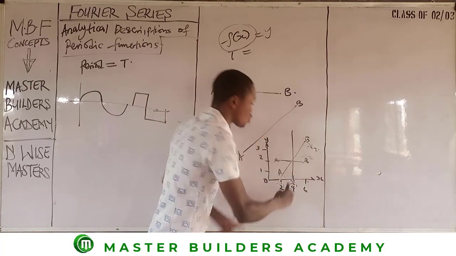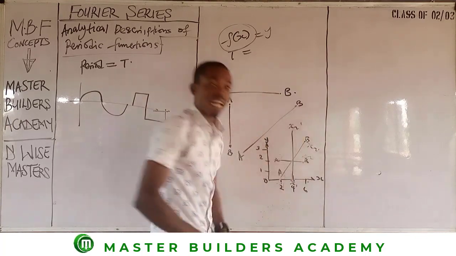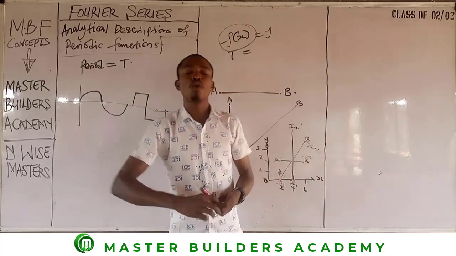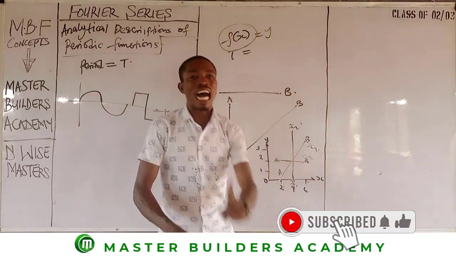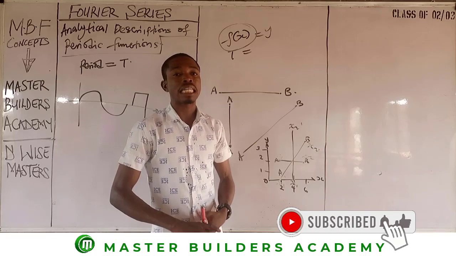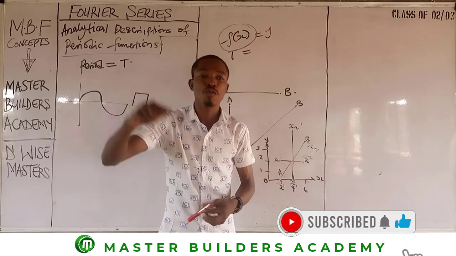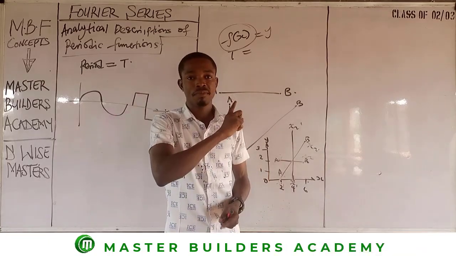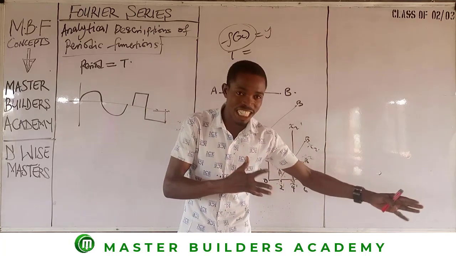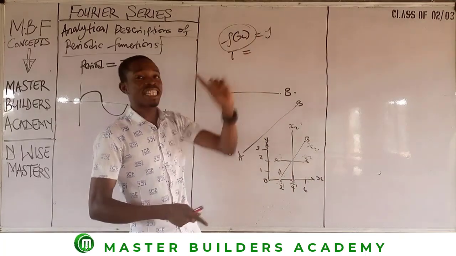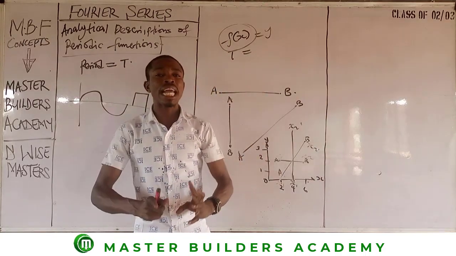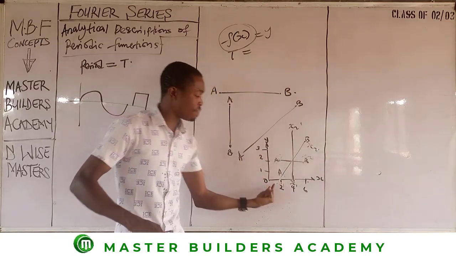But if here is my x1, my x2 and x1 have the same value. So for as long as the value of x1 and the value of x2 are the same, it shows that there is no function of x there, because there is no change in the value of x. So understand that f of x exists only when there are changes in the value of x.